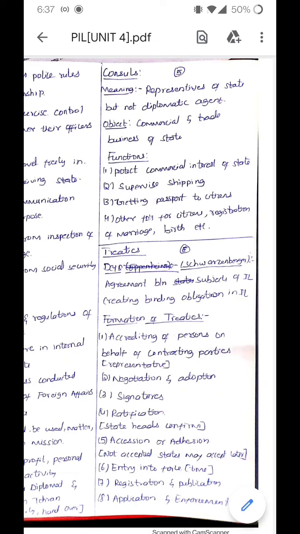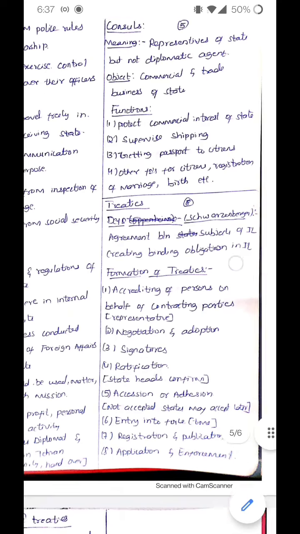The next is entry into force. When the treaty will come into force is decided. And the next is registration and publication. The registration of treaties is done and its publication is done. And the next is application and enforcement. It is applied and enforced.